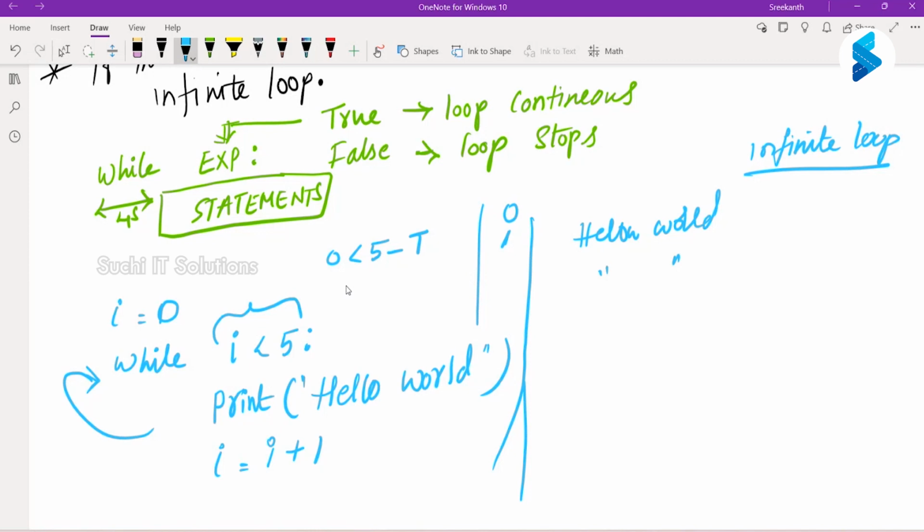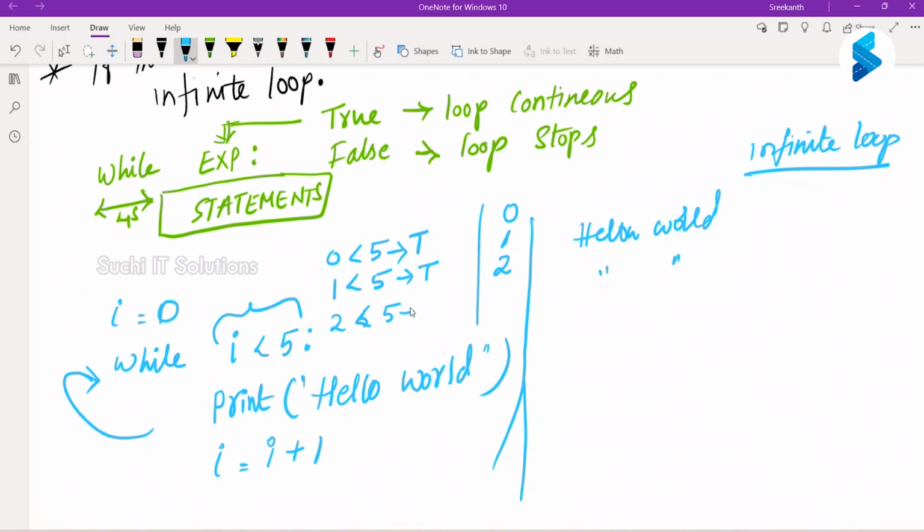Now what is my condition? 1 is less than 5. True or false? True, sir. This will take one more iteration. It will print hello world again. And what are we doing here? I is equal to I plus 1. What was I earlier? 1. 1 plus 1 is 2. Now 2 less than 5.